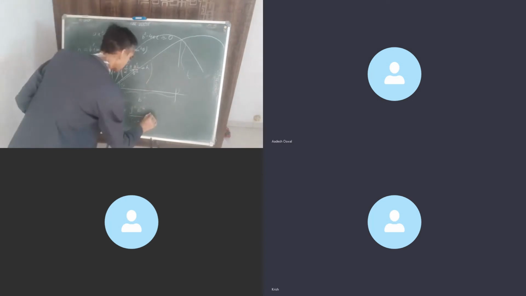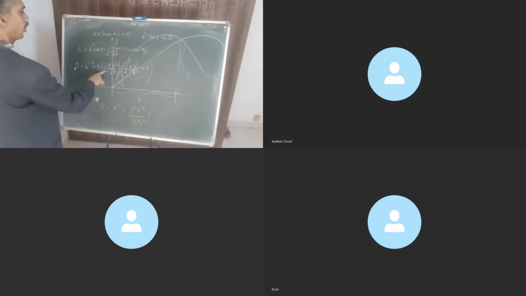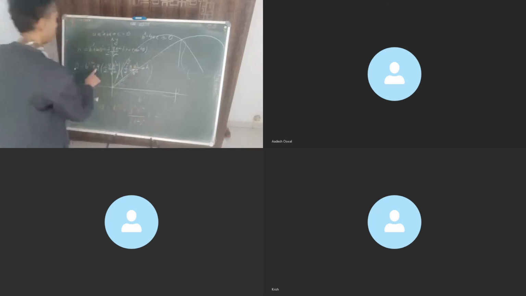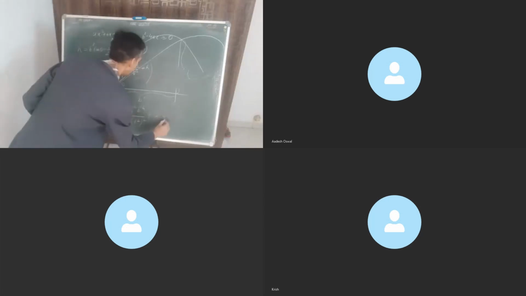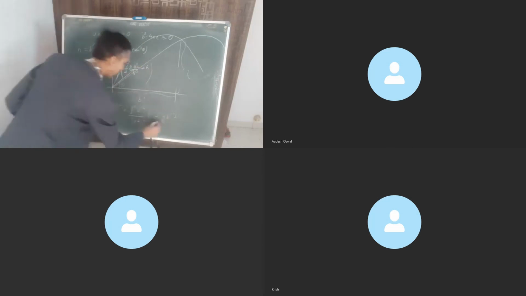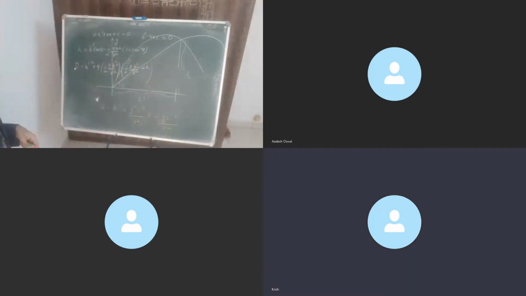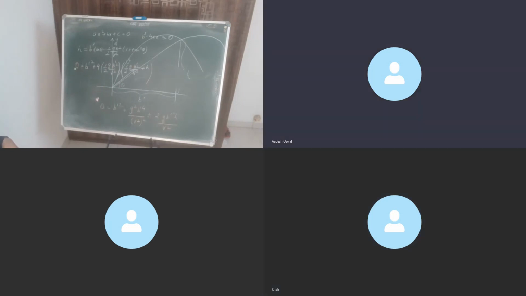Plus, this is 2, 2 remains, so 2g b prime square h divided by v square. Agreed? Check it out.